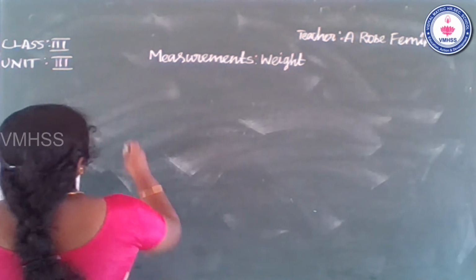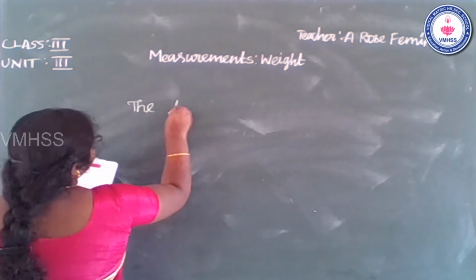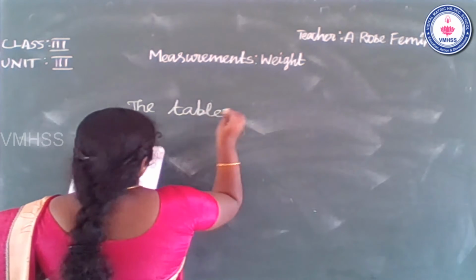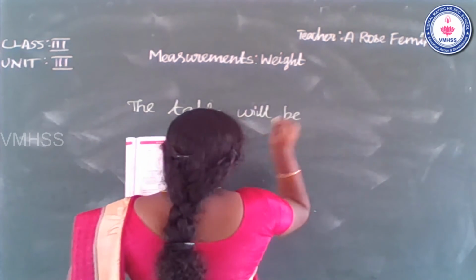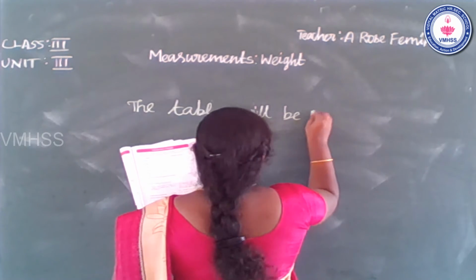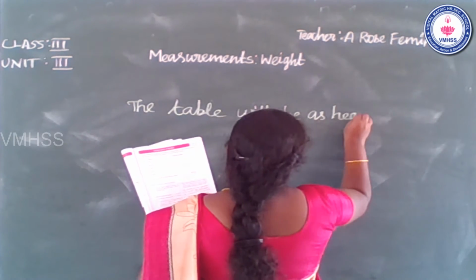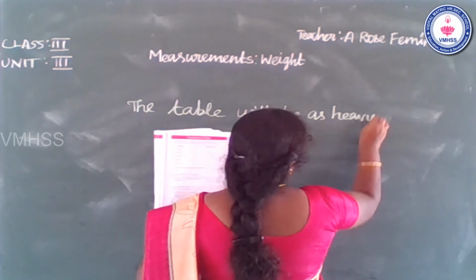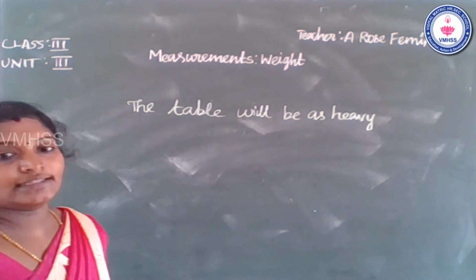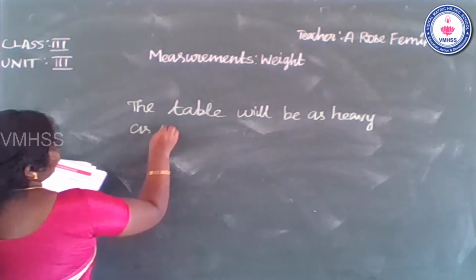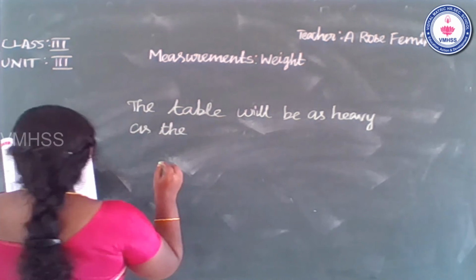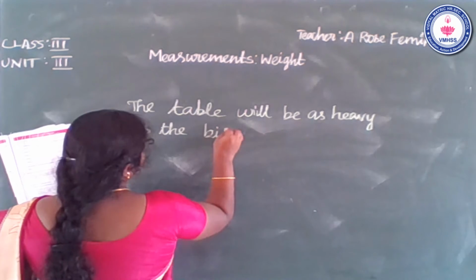Okay. So the table will be as heavy as the bicycle. You know bicycle?